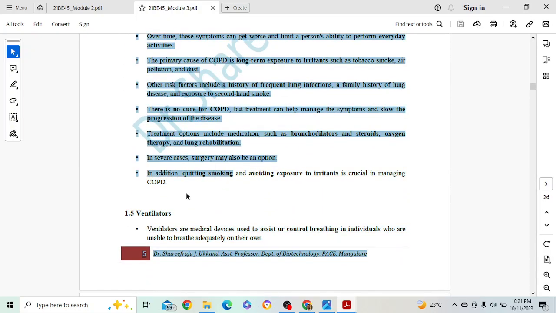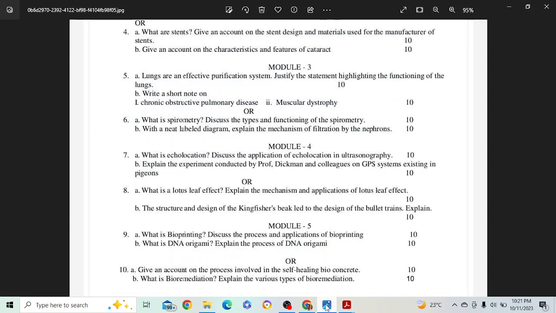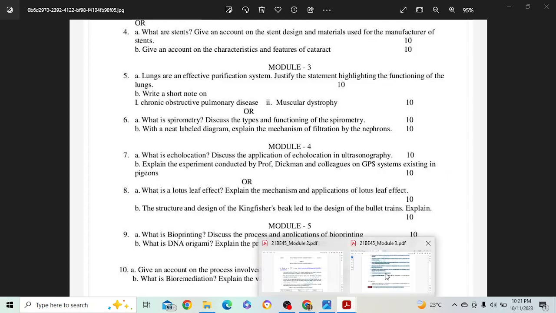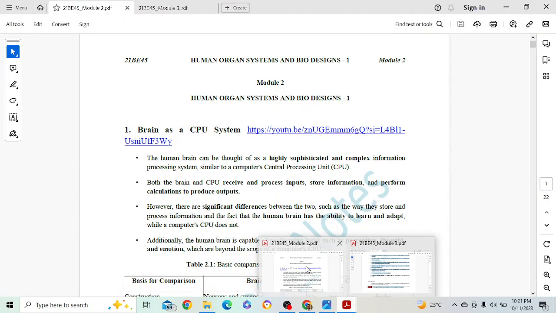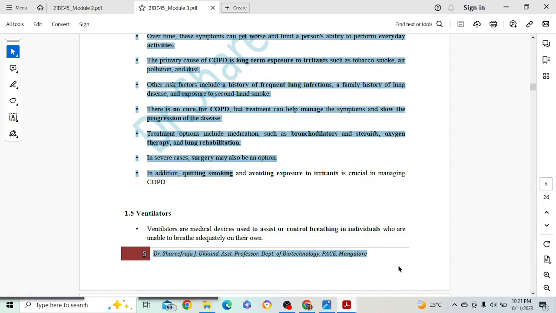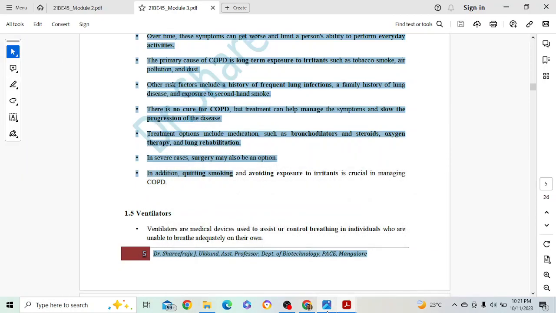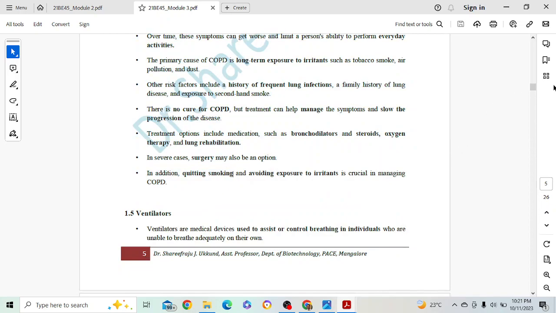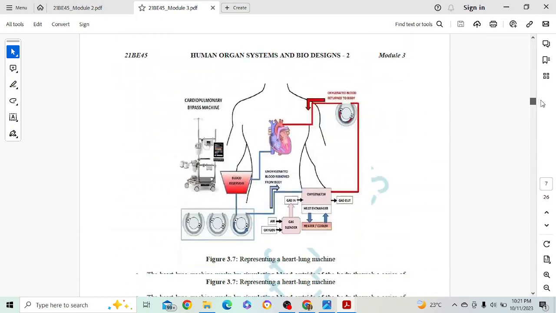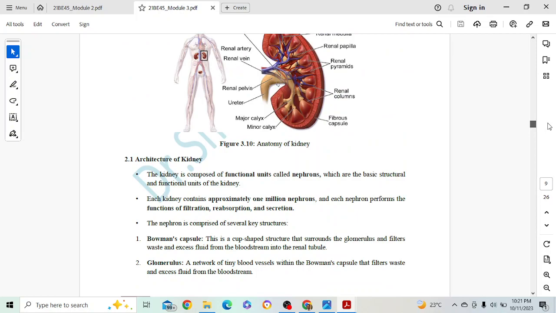Okay. So that was about COPD. Then we are having muscular dystrophy. Okay, frame only for 5 marks. Okay, I have explained how to frame for 5 marks. That was the next question. That was muscular dystrophy. That comes under muscular dystrophy.